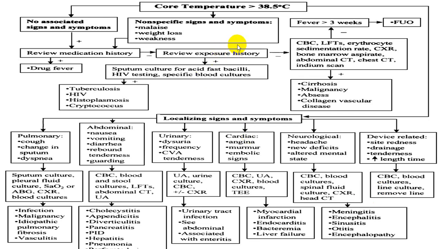This is a very simple chart, which is used very frequently, where if a person gets a localizing sign, you go for a specific system, say pulmonary. These are pulmonary findings. These are abdominal findings. These are urinary symptoms. These are cardiac. These are CNS. These are device related, etc. And if a person gets a classical localizing sign, it becomes very easy. But if a person has got no localizing sign, then a good history and good examination should be repeated again.